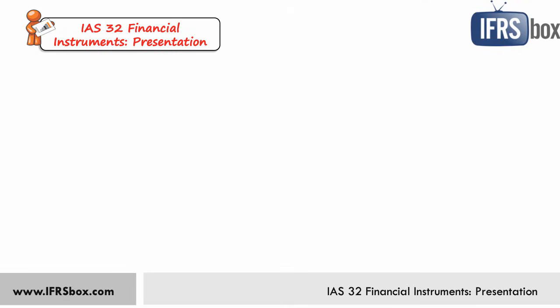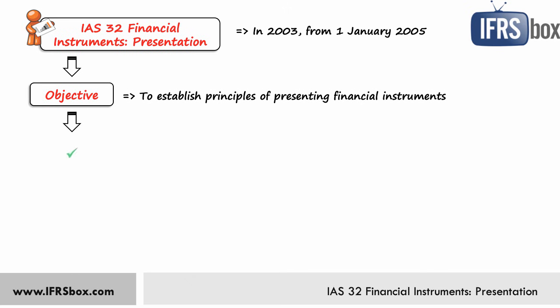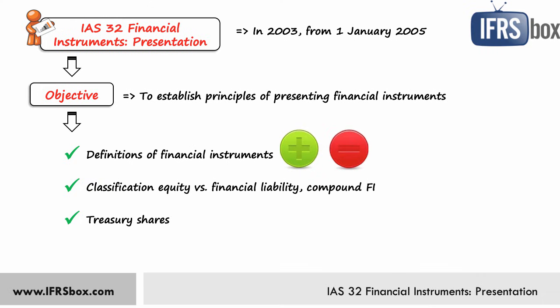The standard IAS 32 was first issued back in 1991, but then it was revised significantly in 2003 and applies from 2005 in more or less current form with some amendments. The objective of IAS 32 is to establish principles for presenting financial instruments. So basically, it provides definitions of financial instruments, prescribes the rules for classification of equity versus financial liability, and also describes the compound financial instruments. It also provides the rules for accounting for Treasury shares and offsetting, just to mention a few major items.